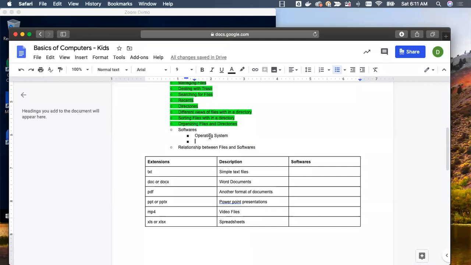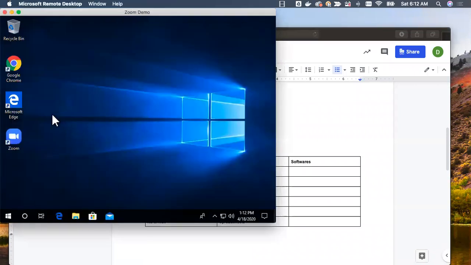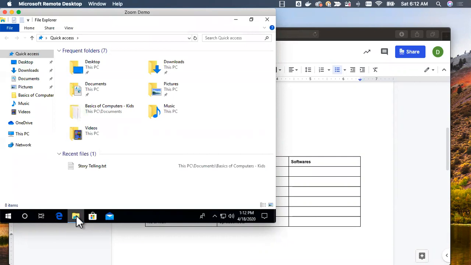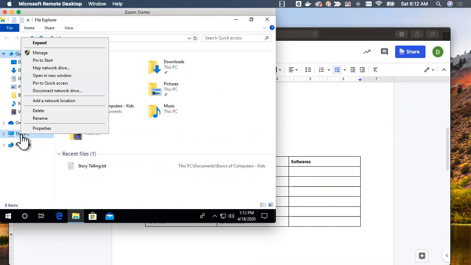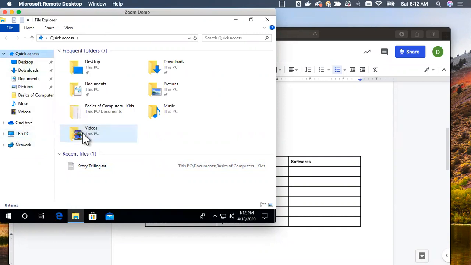So the operating system is the most foundational software. And how do we get that information? If you are using Windows and want to get details about the operating system being used, you can go to File Explorer. File Explorer is this yellow icon. And you see This PC, you can click on that. You can right click on that and select Properties.